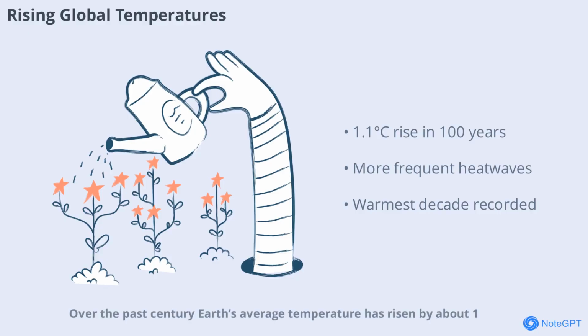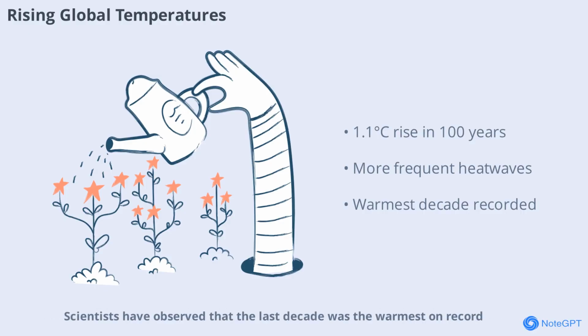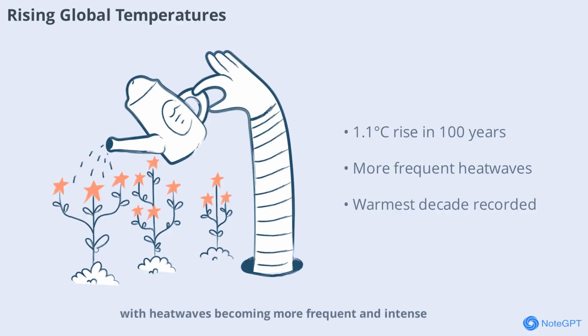Over the past century, Earth's average temperature has risen by about 1.1 degrees Celsius. While this might not sound like much, even small increases can have big impacts on weather, sea levels, and ecosystems. Scientists have observed that the last decade was the warmest on record, with heat waves becoming more frequent and intense. This trend is expected to continue unless we take urgent action to reduce greenhouse gas emissions. The warming climate is already affecting millions of people around the world.